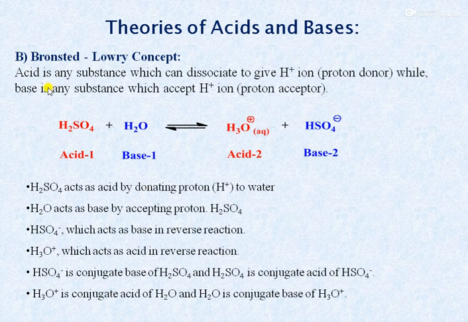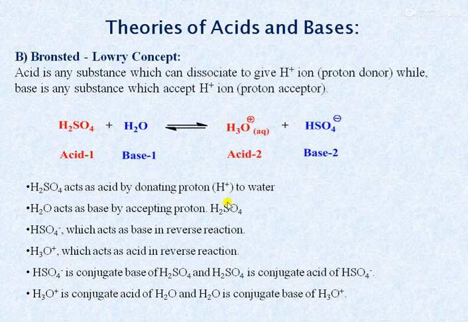According to Bronsted-Lowry concept, acid is any substance which can dissociate to give H plus ion, while base is any substance which accepts H plus ion. That is, acid is a proton donor while base is a proton acceptor. For example, if we consider the sulfuric acid and water, when sulfuric acid reacts with water, the sulfuric acid donates a proton to water and water accepts a proton from sulfuric acid to form H3O plus and HSO4 minus.